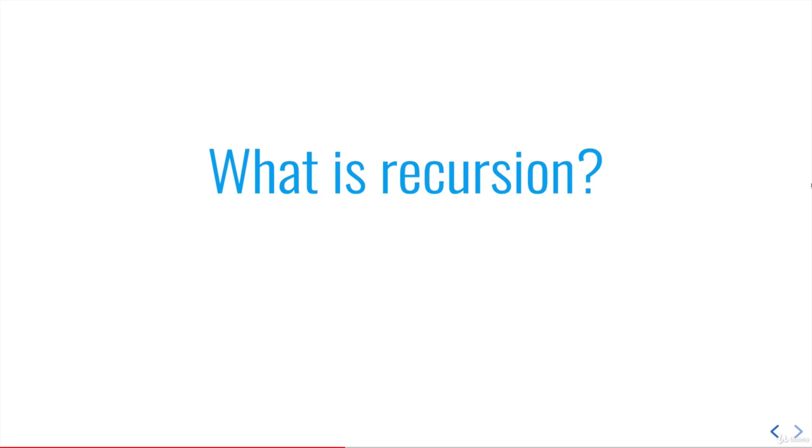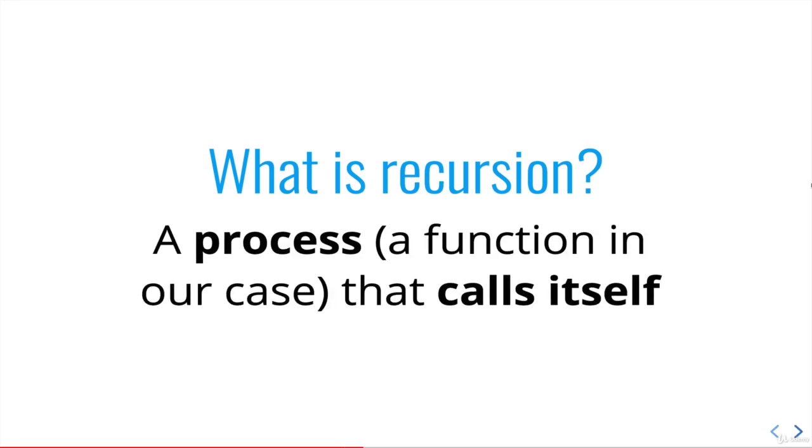But first, a definition. What is recursion? It's just a process that calls itself. And in everything we do in JavaScript or in code, when we say recursion, we're referring to a function that calls itself. So we've seen many a function that calls other functions. That's very, very common. We could have a function called laugh, and inside of it, we would call console.log potentially. That's a function call inside of a function. What's different about recursive functions is they call themselves. So our laugh function inside would call laugh.